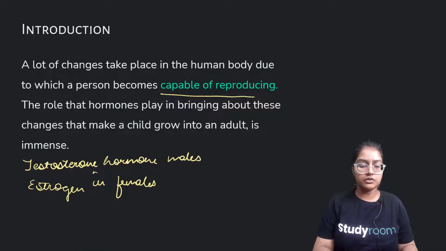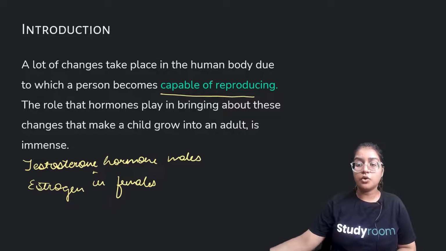So, introduction. A lot of changes take place in the human body due to which a person becomes capable of reproducing. All these changes which happen in your body make you capable of reproducing, because reproduction and growing your population can only make your survival confirmed. Do you know about Darwin's survival of the fittest theory? If not, we'll be talking about Darwin's theory of natural selection.